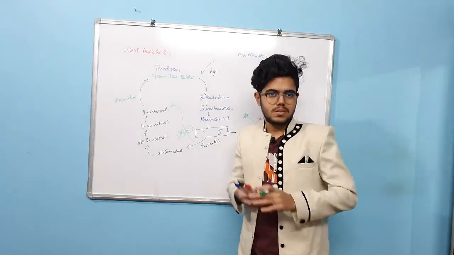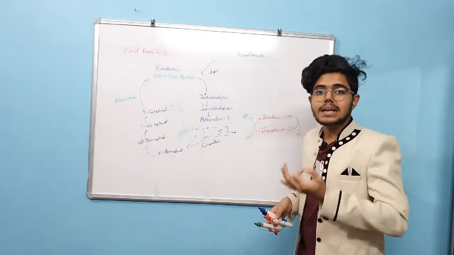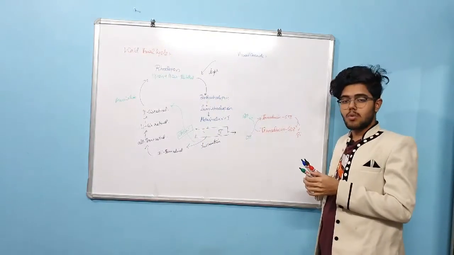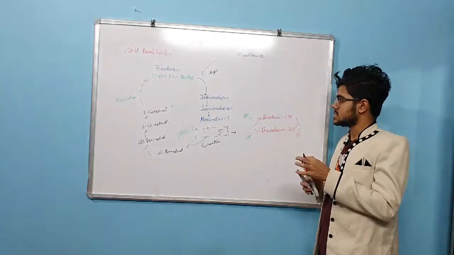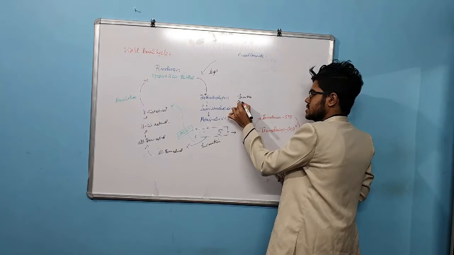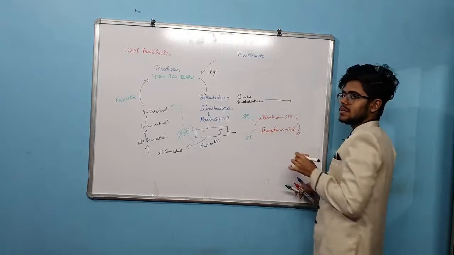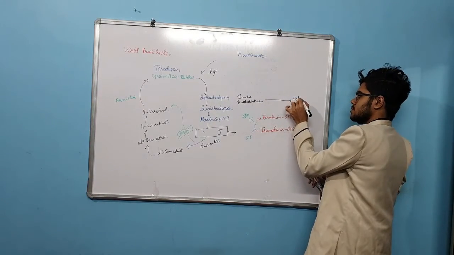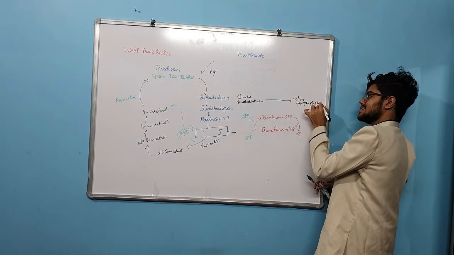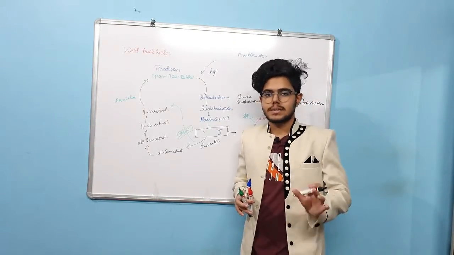Now what's next? This activated transducin is going to activate cyclic GMP phosphodiesterase. That means the inactive phosphodiesterase is converted into active phosphodiesterase with the help of activated transducin.